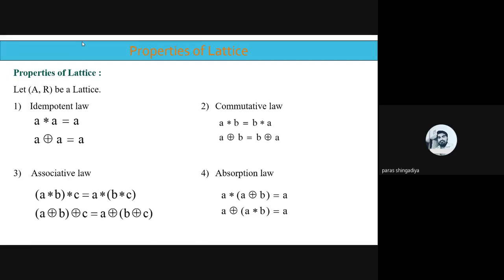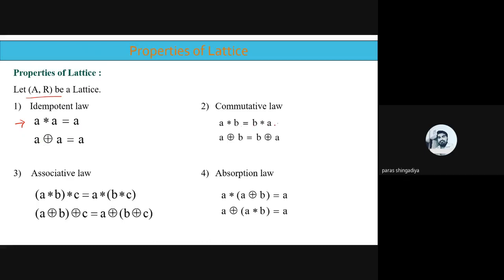Okay, no doubt. Good. So next is lattices, properties of the lattices. First property is idempotent law. Let A be the poset. Then how we can define idempotent law? A star A is equal to A. A ring sum A is equal to A. Okay? Star means GLB and ring sum means LUB.